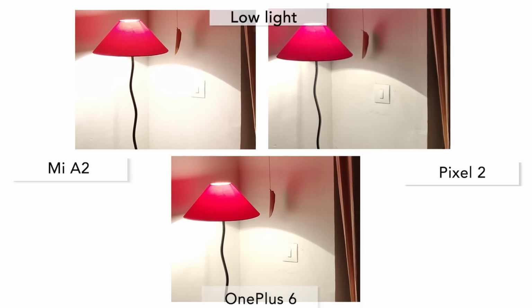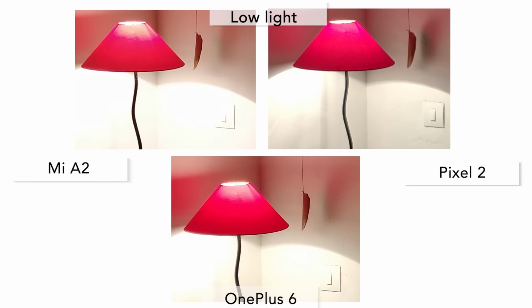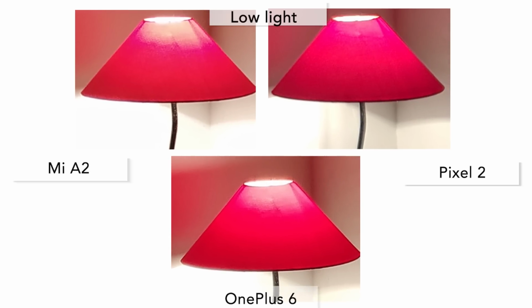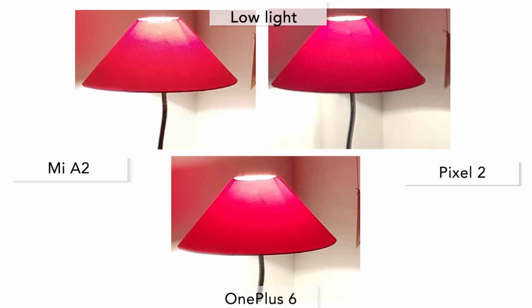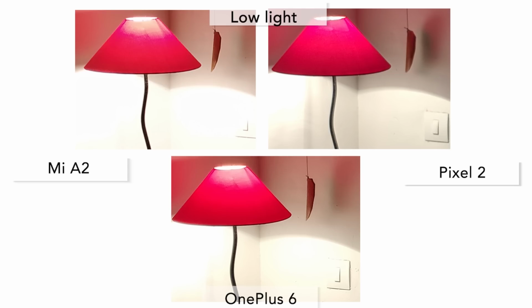Firstly, you will notice that the Pixel 2 and the OnePlus 6 have slightly better control over the dynamic range. Just take a look at the light being emitted by the bulb. The Mi A2 sort of struggles with exposure control. Honestly, we tried to dig in, but we couldn't find any difference in the level of details. That says a lot about the sensors inside the Mi A2's primary rear camera. What's cool is that OnePlus's new update has reined in the warm color temperature when shooting low light images using the OnePlus 6. We are pretty glad that has happened.